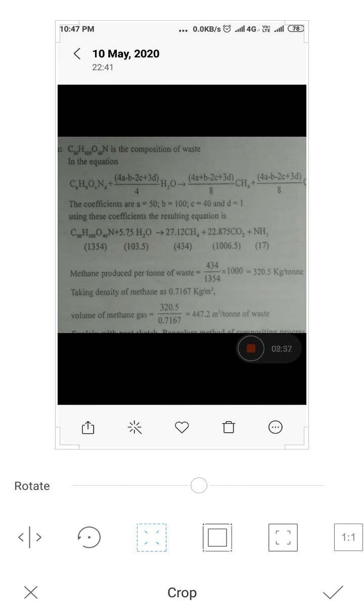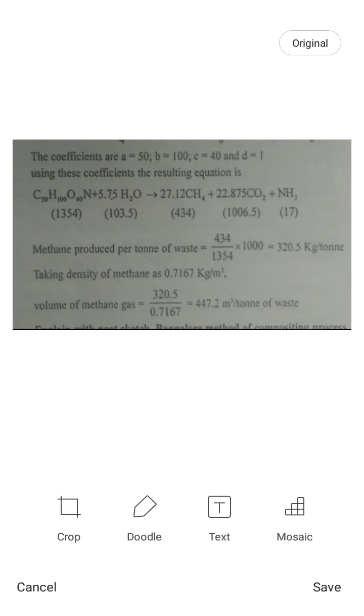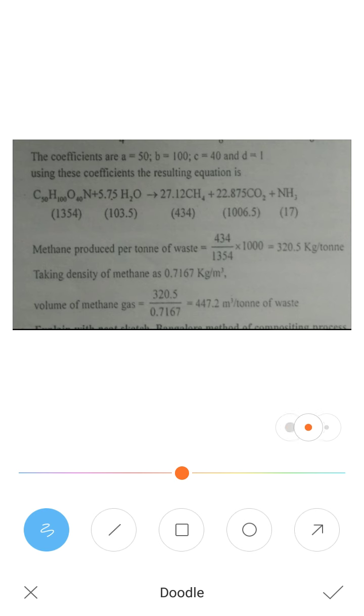For the methane gas you have to produce, what you do is very simple. 434 is the given mass, the methane which you have produced, so you take that 434. The raw material is 1354, into the methane per ton, so you take 1000 kg. So you will get 320.5 kg per ton.